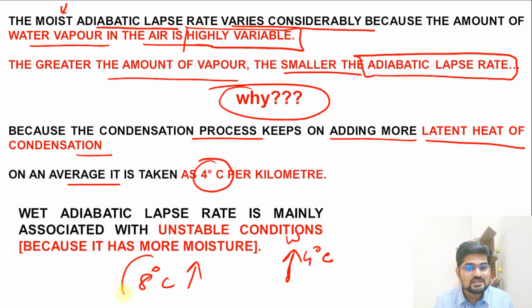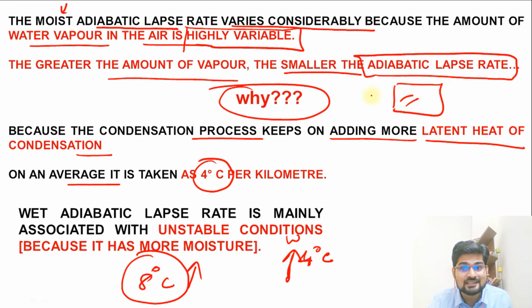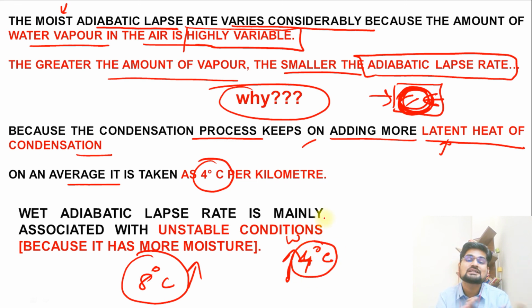The dry situation is the normal, stable situation, but in the wet situation you have more heat, which is part of the internal heat of the system. Nothing is coming from outside, but internally, due to the latent heat of condensation, the temperature is higher in this case. That's why it does not decrease rapidly. It decreases at a lower rate in comparison to the dry one.